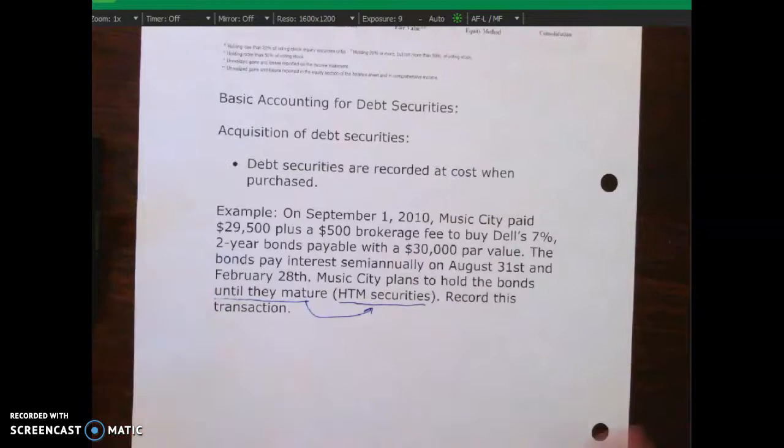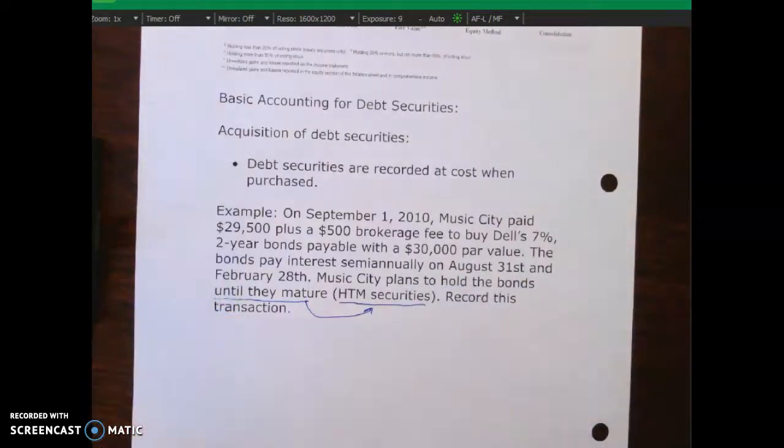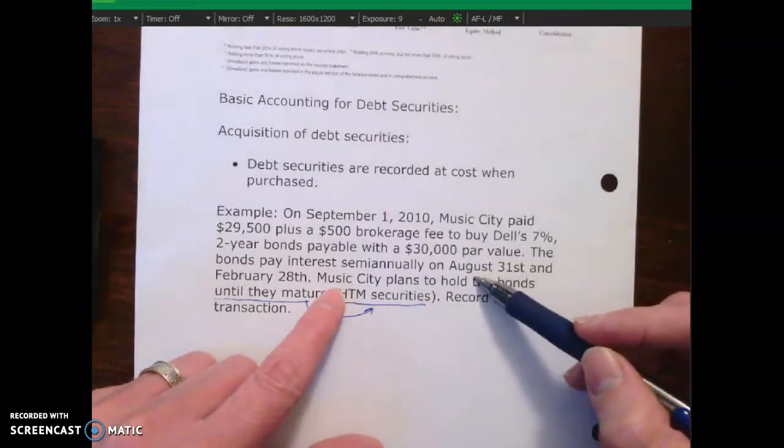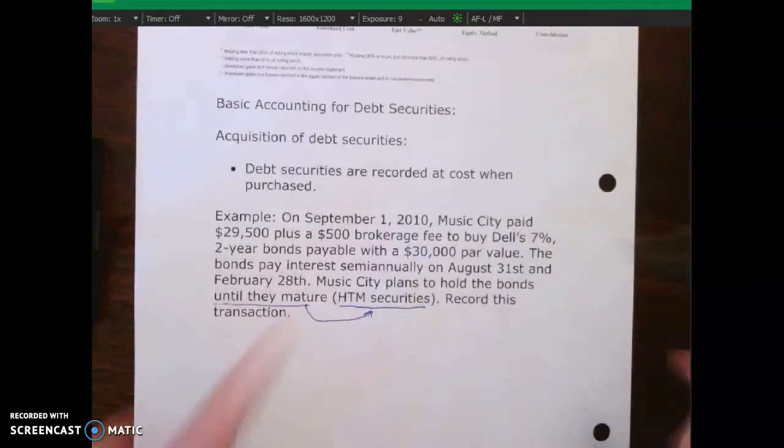Okay, so basically, if we think about this again, Music City is buying these bonds. What are they going to buy them with? Cash, right? So we know right off the bat that we're going to have to pay cash to buy these bonds from Dell. That means cash is going down. So we know right off the bat that we're going to have to credit cash. But we're also buying an investment. We're treating this as an investment in Dell. So this is becoming an asset for us, right?